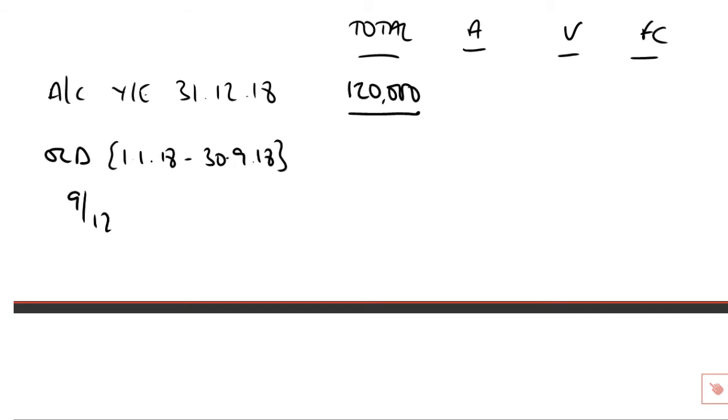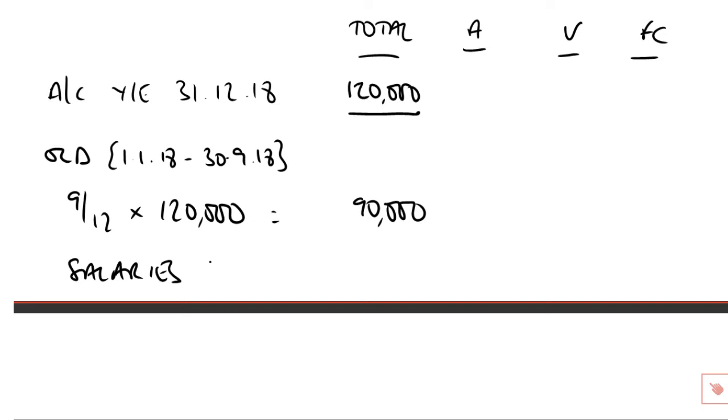So we will take 9 months worth of our profit of £120,000, which of course, nice and easily divisible by 12, will be then £90,000. And how will that be divided? Well, what was the old agreement when we had A, V and FC? We had salaries, didn't we? But again, this is a 9-month period up to the date of change, so we take 9/12 of those salaries.